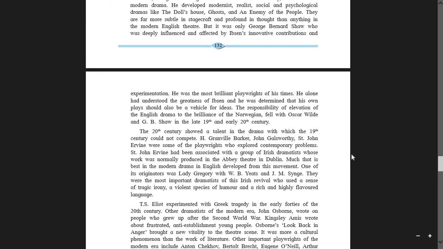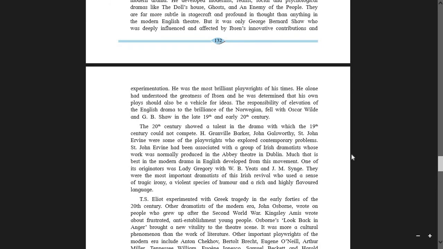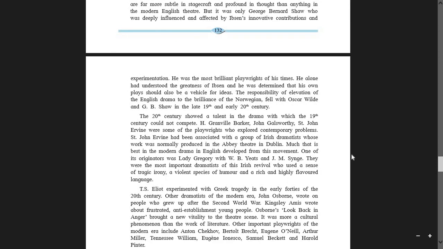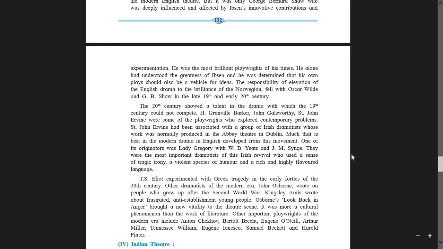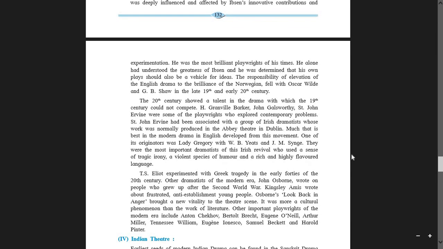He was the most brilliant playwright of his time. He alone had understood the greatness of Ibsen, and he was determined that his own play should also be a vehicle for ideas. So students, please take note, Ibsen's thoughts, innovative ideas were very much taken by many playwrights, by many dramatists.